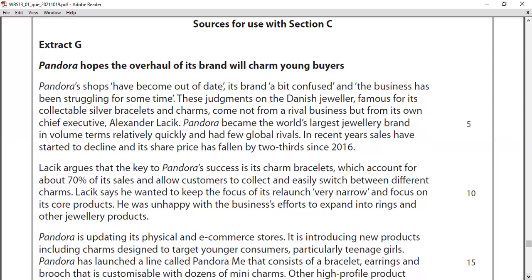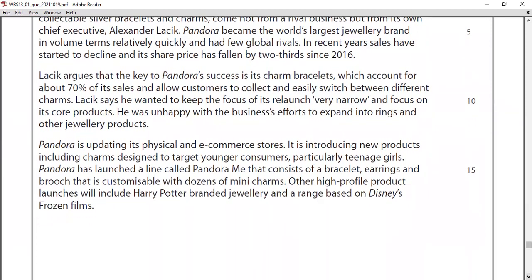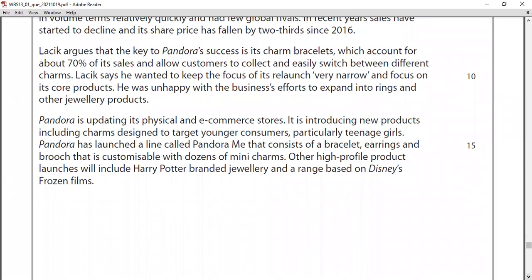Third paragraph. Pandora is updating its physical and e-commerce stores. Physical and e-commerce means online stores. It is introducing new products, including charm designs, and targeting younger consumers, particularly teenage girls. That's their target market segment: teenage girls. Pandora has launched a line called Pandora Me that consists of bracelets, earrings, and brooches. It's customizable, with dozens of mini charms. Other high-profile product launches will include Harry Potter branded jewelry and a range based on Disney's Frozen films. So many application points are there.